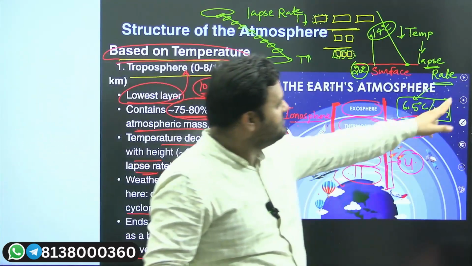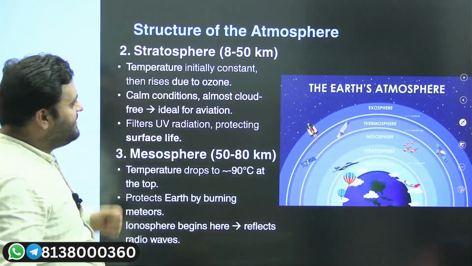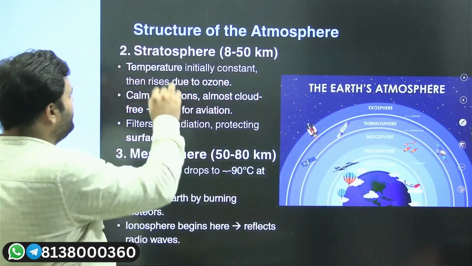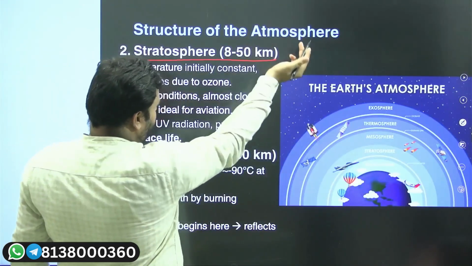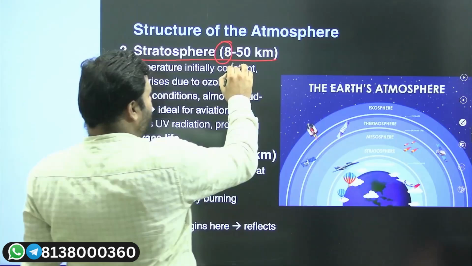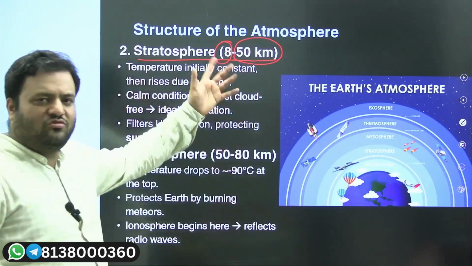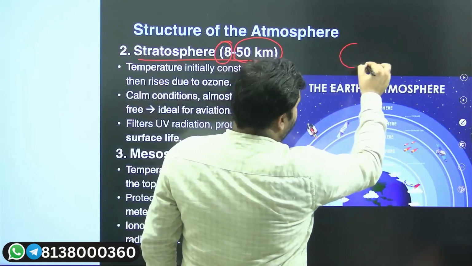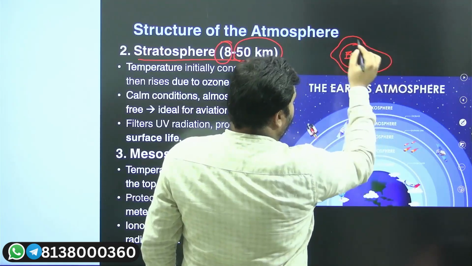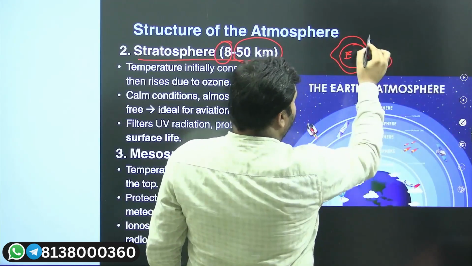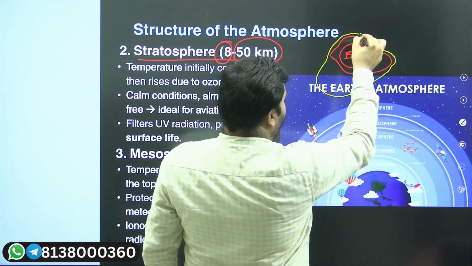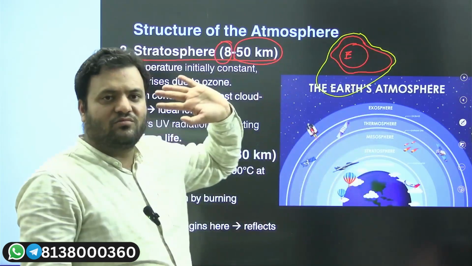Moving ahead. The second layer is specifically the stratosphere. Its height at the poles used to be less. Even at the poles, you can see the height of the stratosphere at 8 kilometers. And yes, in the tropics, you will see the height at 50 kilometers. So it used to vary. Let's say this is Earth, and this is the troposphere, then this is the stratosphere.